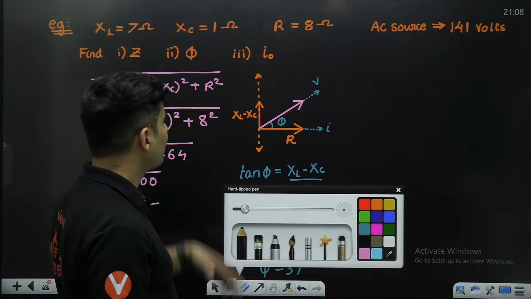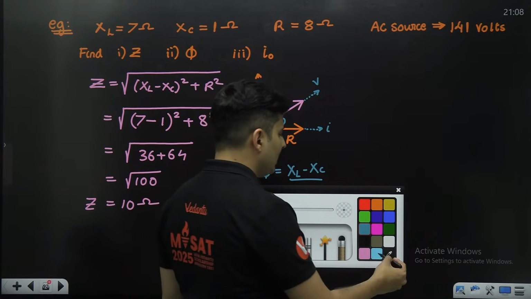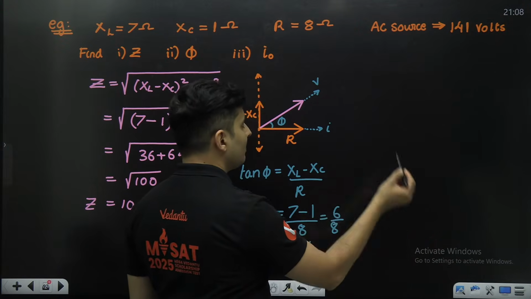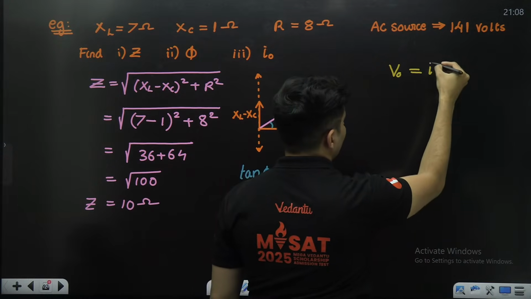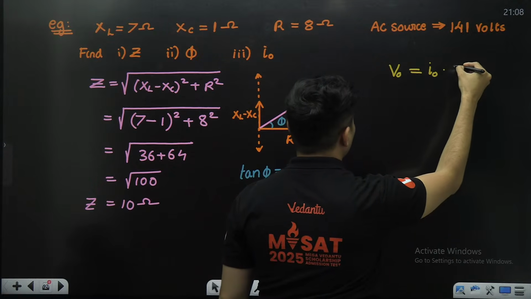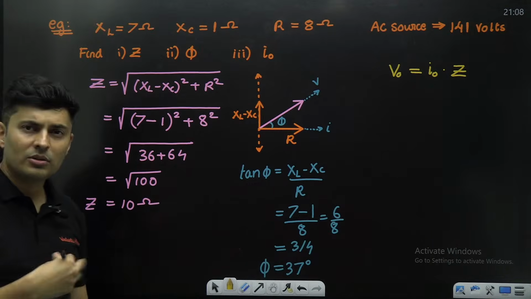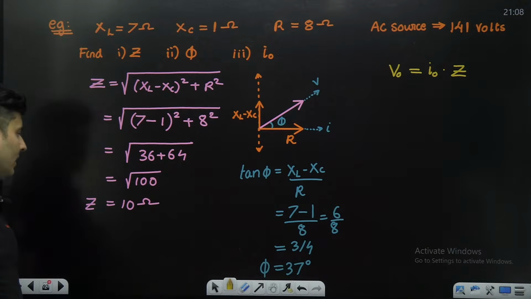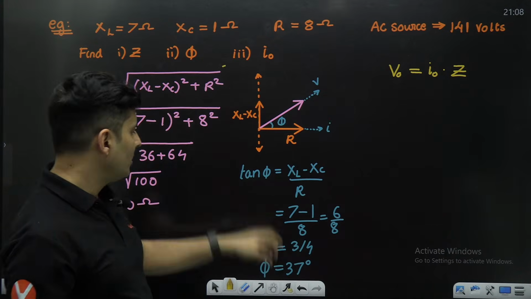Okay, that is also done. Now comes the last part, which is the current. For that, we know one simple equation: the maximum voltage is the maximum current multiplied by the impedance. V is IR, you can use it for anything. So Z I know already. I naught I have to find, which is what the question asks.